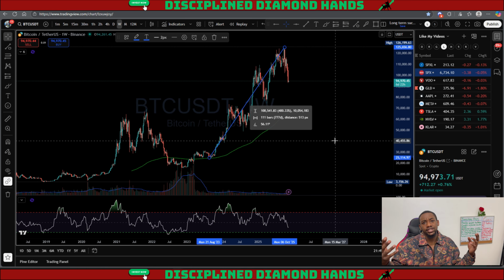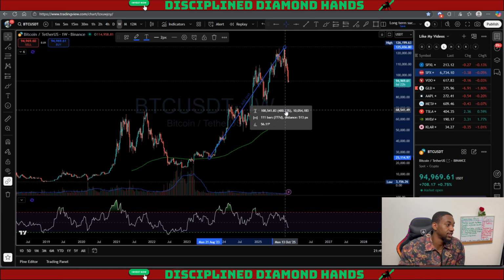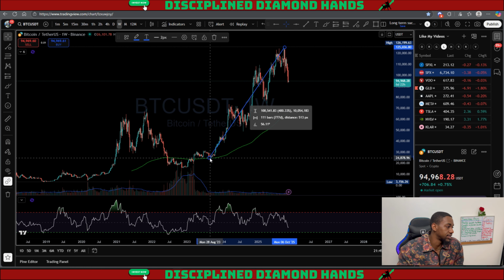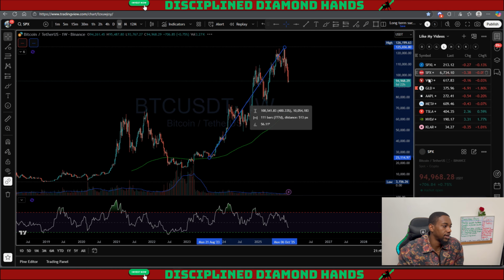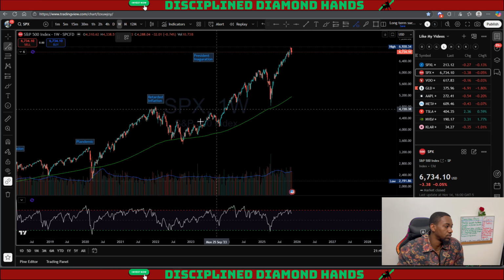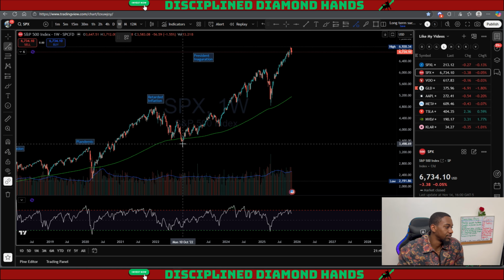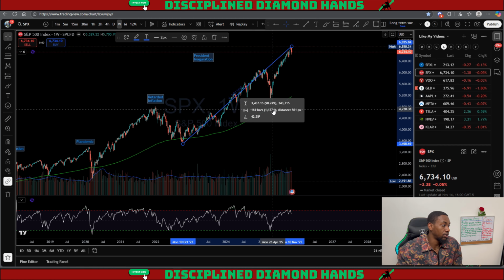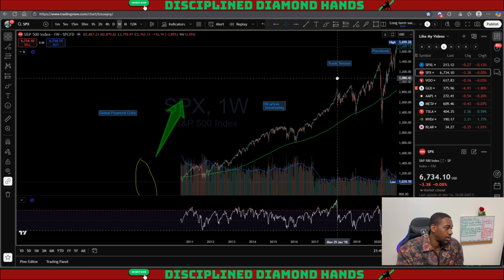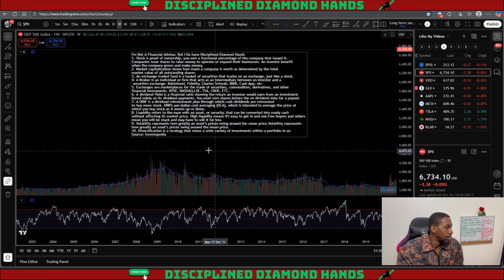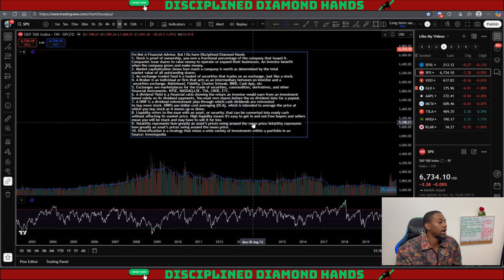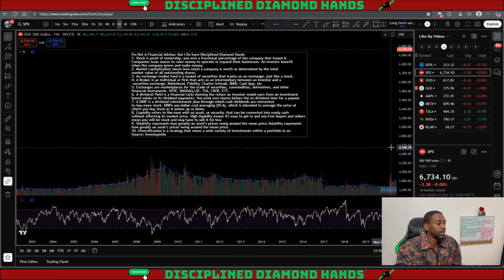Not saying high volatility is bad or good. I'm just saying volatility is volatility. Volatility means it moves fast. So look, check this out. Bitcoin moved 400% since 2023, that dip right there. And then we can check out the SPX since 2023. Really, we're just gonna check it out from 2022. It moved under 100%. So if we go back to volatility and see what it means, it means how greatly an asset price swings around the mean price. The SPX stays closer to the mean price than cryptos.